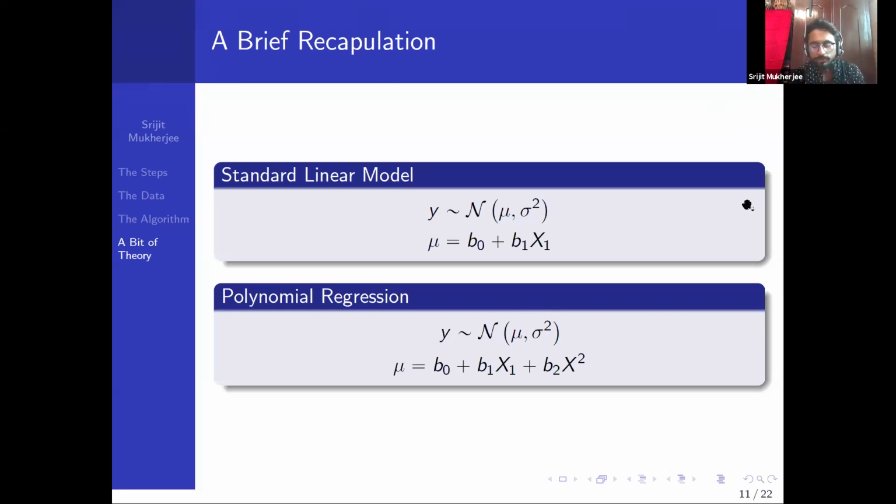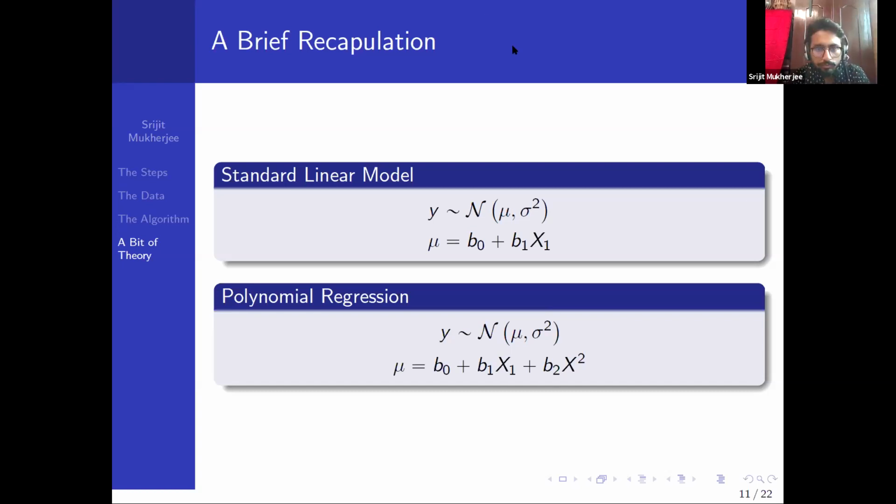Let me recapitulate from the beginning. The standard linear model that we know is y equal to b naught plus b1 x1 plus epsilon, where epsilon follows normal 0 comma sigma square, and essentially we are estimating mu, the mean, as a linear function of the data. In polynomial regression, we express mu, the mean, in a polynomial format of the data. The dependence is in a polynomial format.